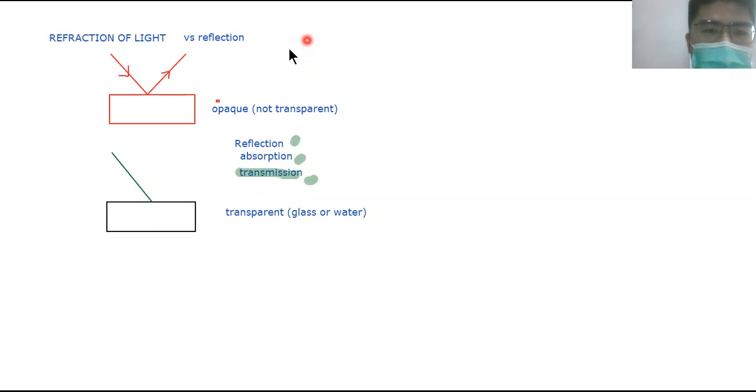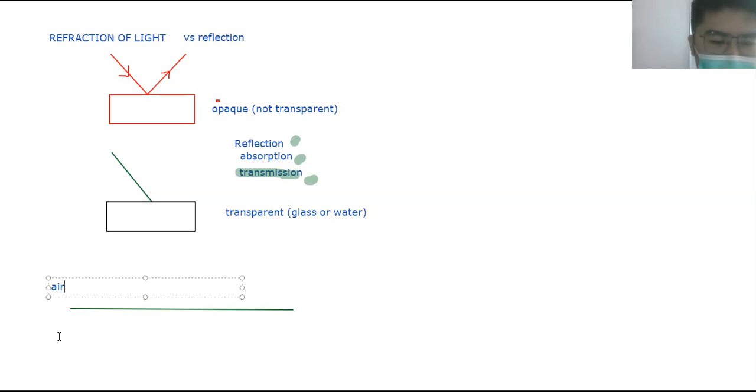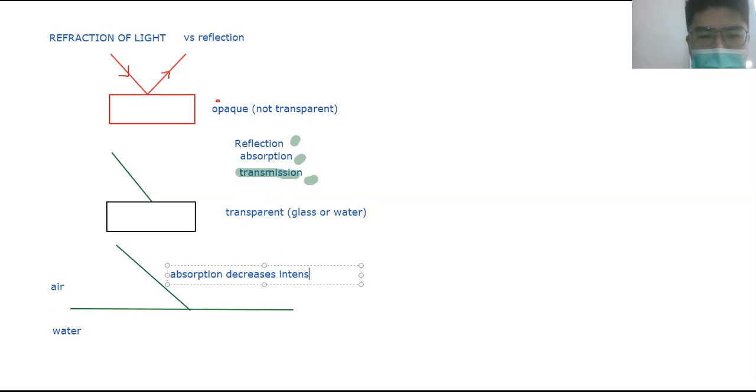So what does absorption do to the light ray? Let's say we have two media and draw a boundary line here. The first medium is air, and the second medium is water. Now a light ray strikes here. Three processes take place: reflection, absorption, transmission. Absorption decreases the intensity of the light ray. You can think of intensity like the brightness of the light ray.